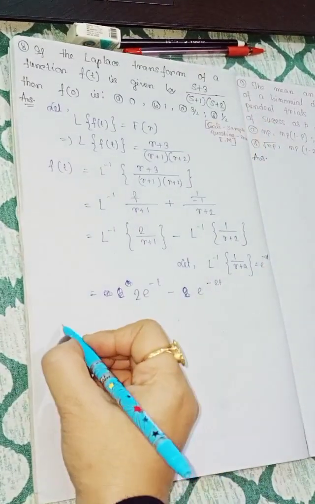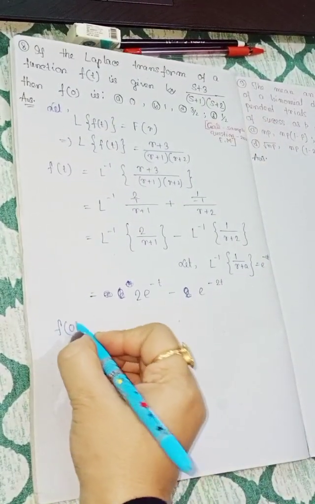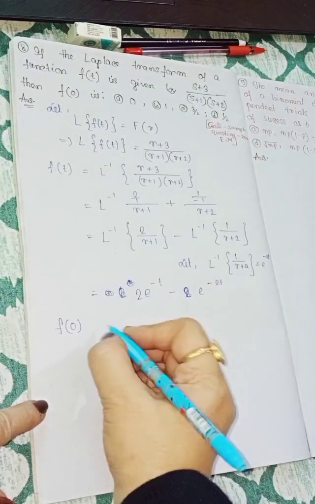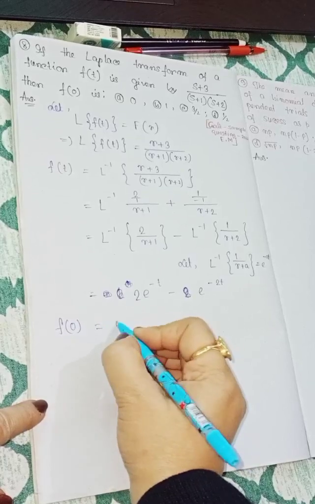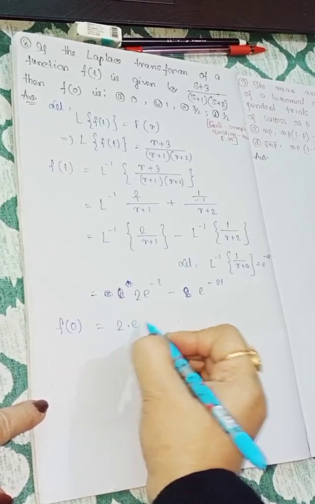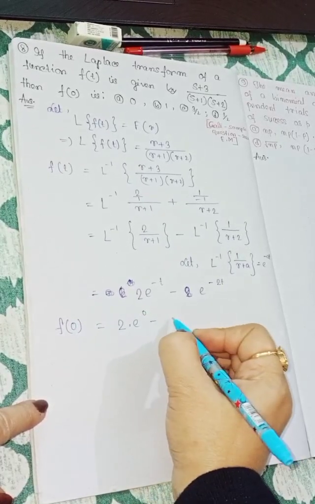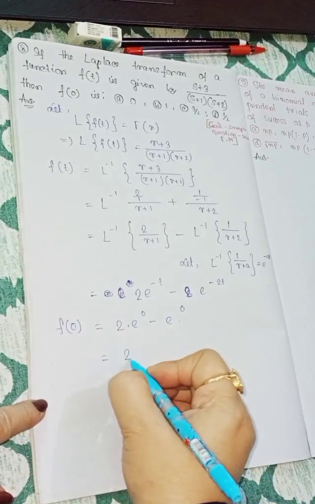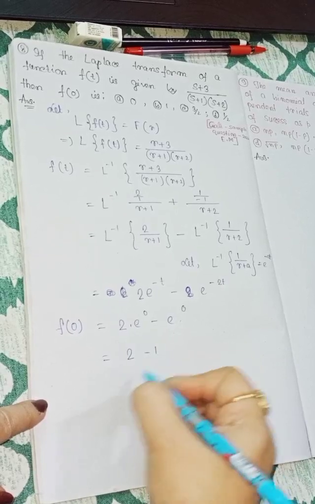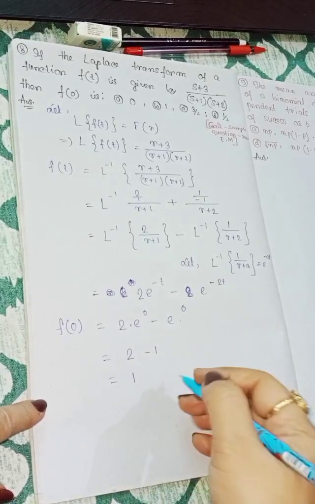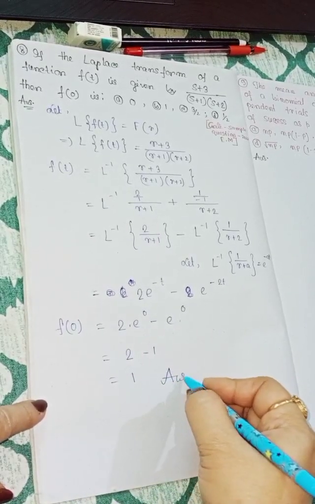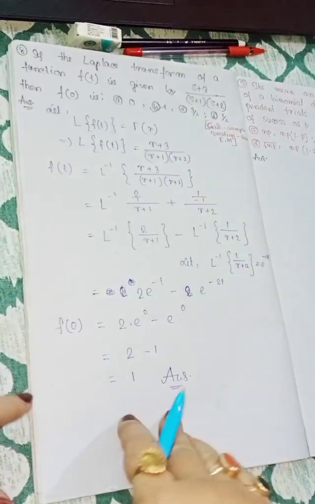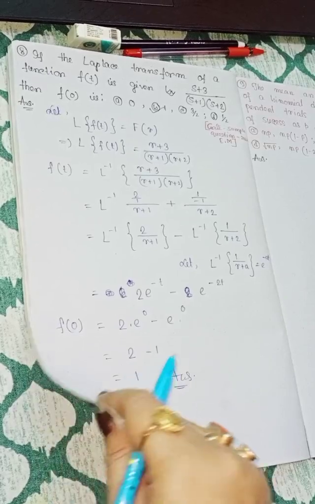So here f(0), just replace t with 0, so this one becomes 2 into e to the power 0 minus e to the power 0, so that is equal to 2 into 1 minus 1, so that is equal to 1. So it is our required solution, and our correct option is option B. So this is the whole solution of question 8.